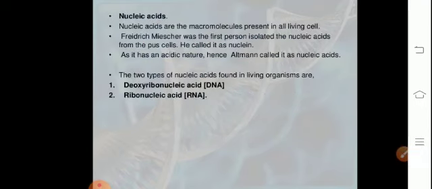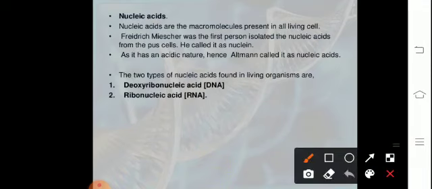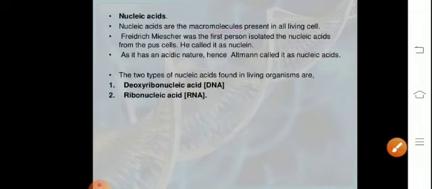Talking about the nucleic acids, they are basically biomolecules and macromolecules which are present in all living cells. Friedrich Miescher was the first person who isolated nucleic acids from pus cells, and he referred to them as nuclein. As it has an acidic nature, the name nucleic acids was given by Altmann. So the two types of nucleic acids found in living organisms are deoxyribonucleic acids and ribonucleic acids.